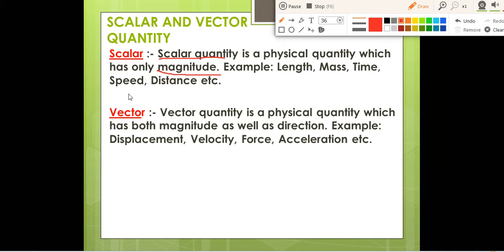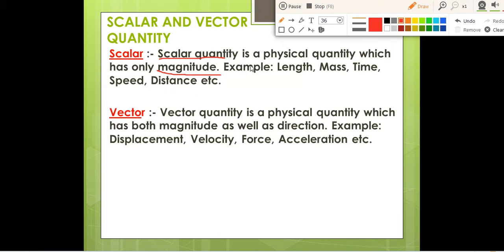For example, speed, 30 kilometer per hour. In a school or hospital area, they write that vehicles crossing through should maintain this much speed in that area. So that will be the speed of the vehicles. For example, a person is running with a speed of 10 meter per second. That 10 meter per second is a speed, and it only has a magnitude. Distance, for example between your school and home, is 10 kilometer. We are telling 10 kilometer, we are not talking about the direction. So distance is also a scalar quantity.